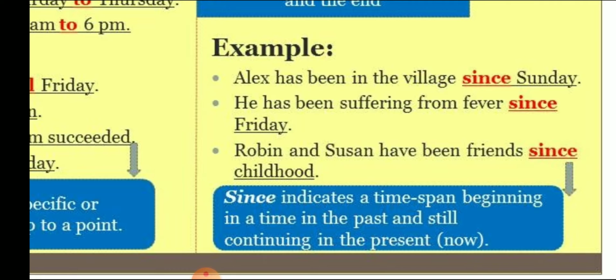Alex has been in the village. So has been is in the present perfect tense. Alex has been in the village since Sunday. Since indicates a time span beginning at a time in the past and still continuing in the present.